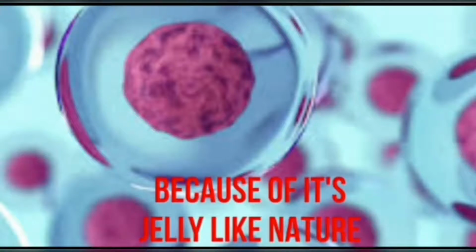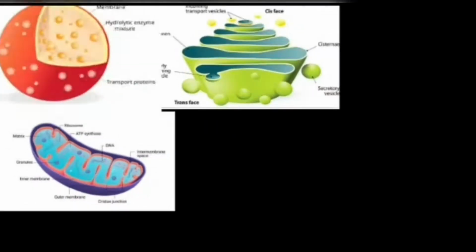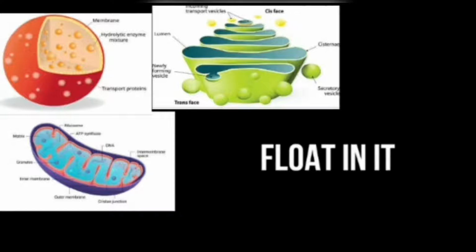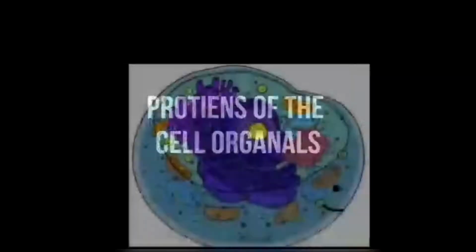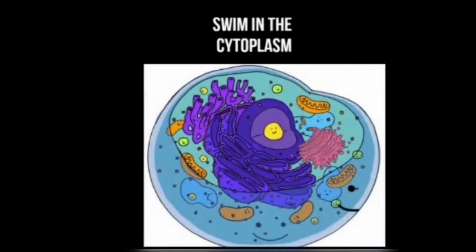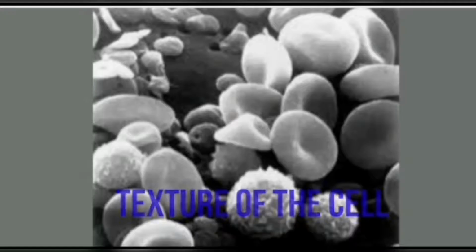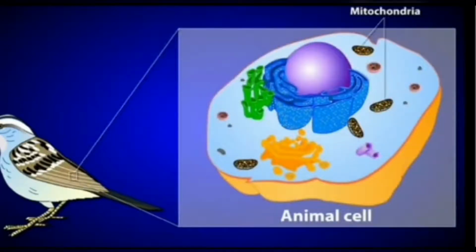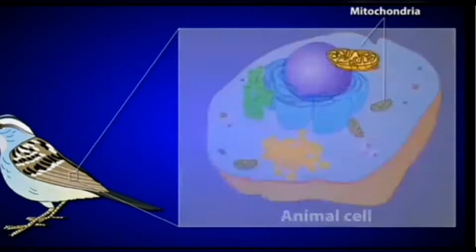Students, because of its jelly-like nature, all the cell organelles like mitochondria, Golgi apparatus, lysosome, etc. float in it, and the required proteins of these cell organelles swim in the cytoplasm and reach them. Apart from this, it also maintains the texture of the cell, and all the chemical reactions take place in the cytoplasm, which is responsible for the cell to survive.